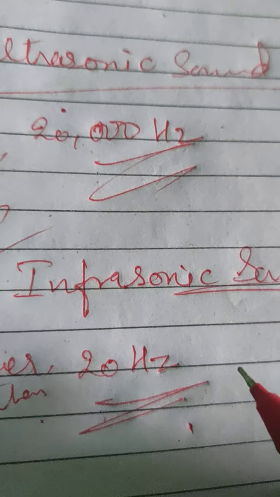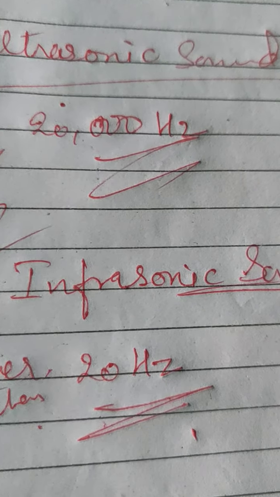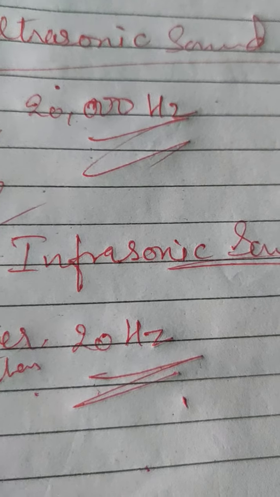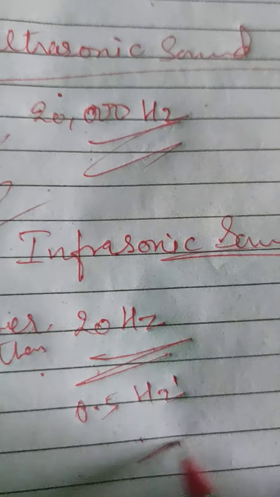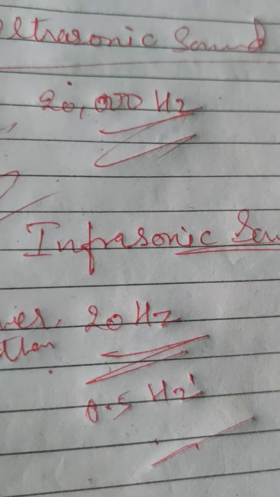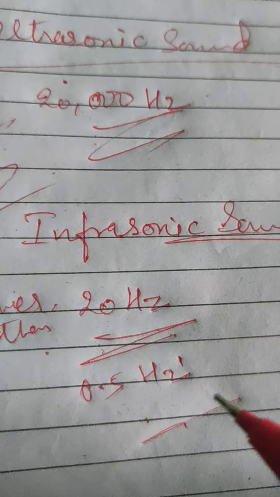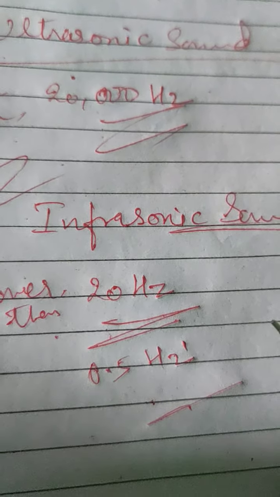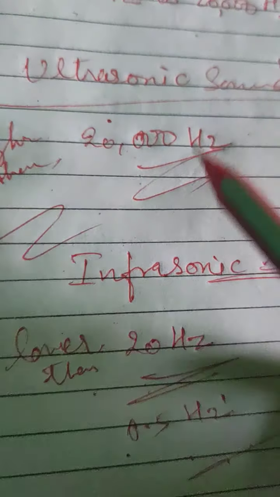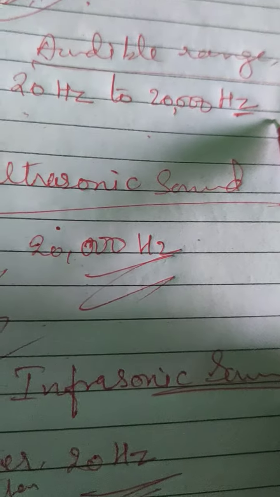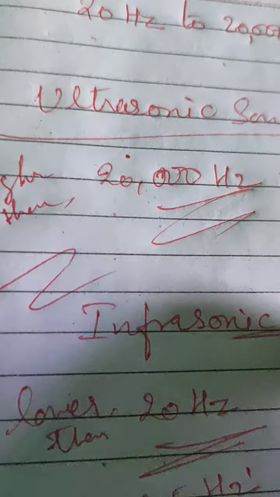For example, the pendulum of a clock makes one vibration in 2 seconds. The frequency of sound produced due to its vibration is 0.5 Hz. It is called infrasonic sound and hence we cannot hear it. So, the frequency ranges: below 20 Hz is infrasonic; the audible range, already taught, is 20 to 20,000 Hz; and ultrasonic is more than 20,000 Hz.